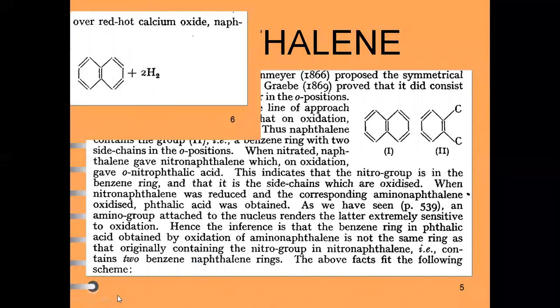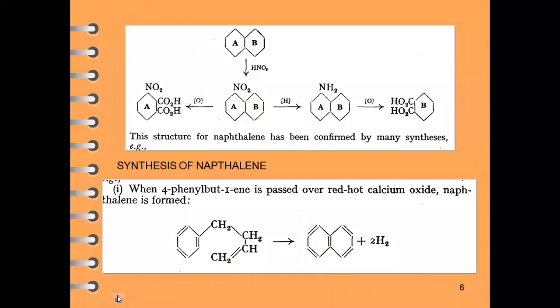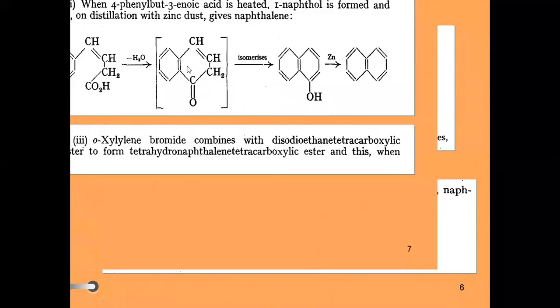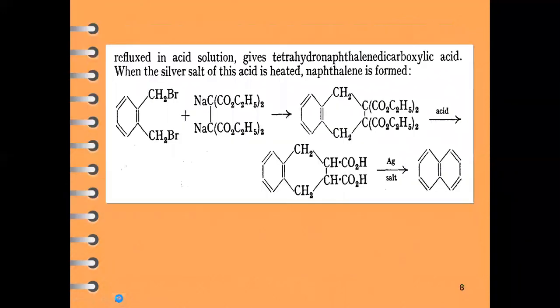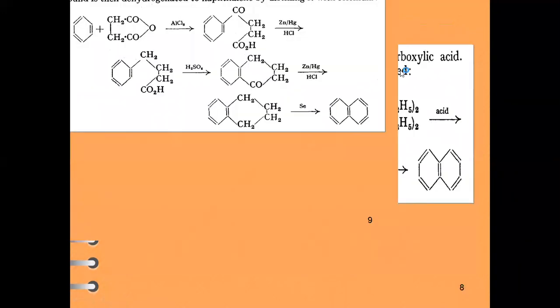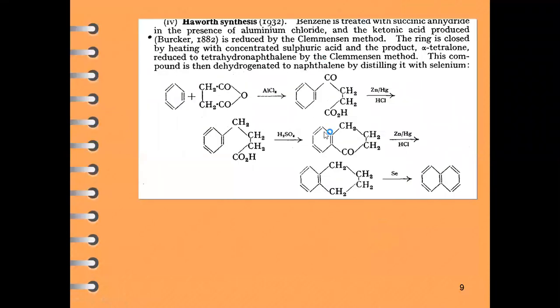Then we discussed in detail the methods for the synthesis of naphthalene. First, from 4-phenylbutene condensation. Second, from 4-phenylbutanoic acid. The third method is from orthoxylidine, and the fourth method is from benzene.